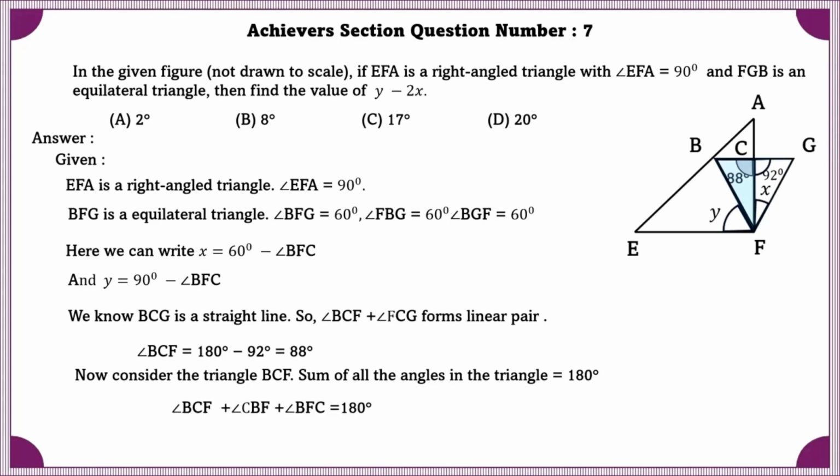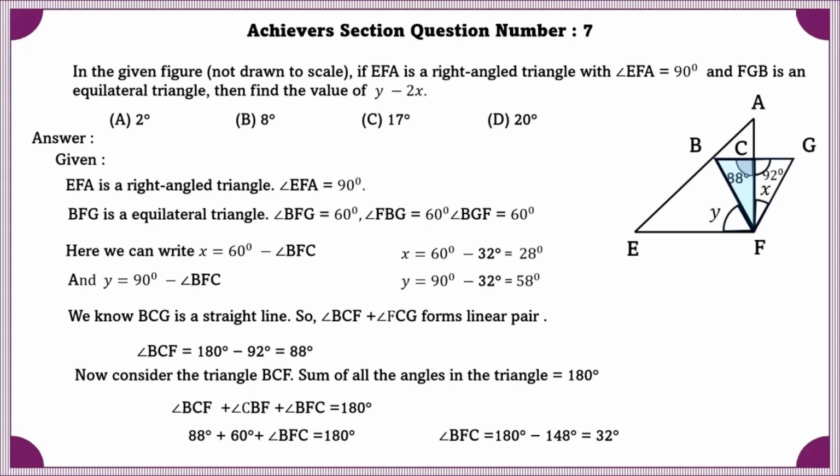Angle BCF plus angle CBF plus angle BFC is equal to 180 degrees. So we can find the value of angle BFC, that is 32 degrees. Using this, we can find the value of x, that is 28 degrees, and y, that is 58 degrees. So now y minus 2x is equal to 2 degrees.